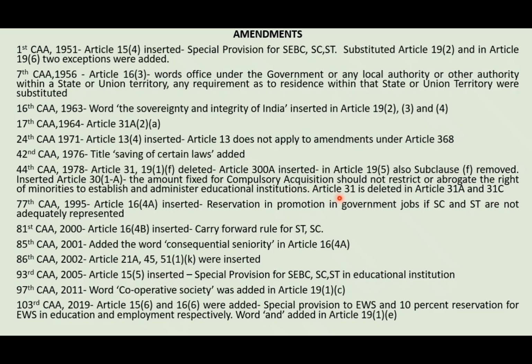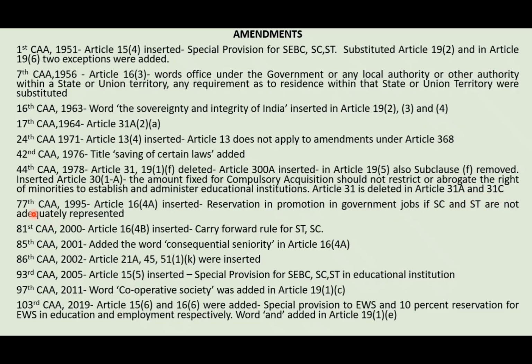Then coming to article 31, it was actually deleted, as I said earlier, and so this article 31 word was also deleted in article 31A and 31C.